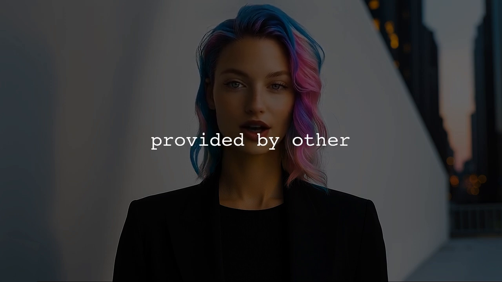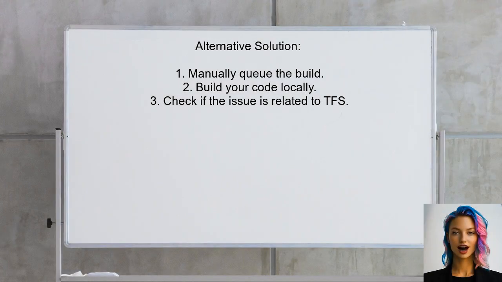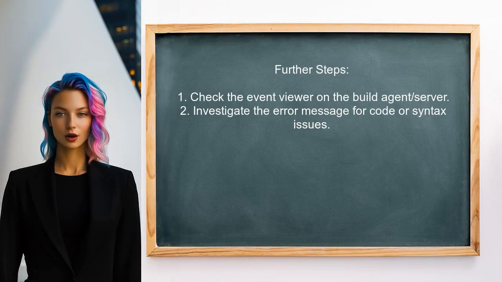Now let's look at the answers provided by other users. An alternative approach suggested by another user is to manually queue the build instead of relying on continuous integration. They also recommend building your code locally to determine if the issue is specific to your TFS environment. Additionally, they advise checking the event viewer on the build agent or server for useful information.